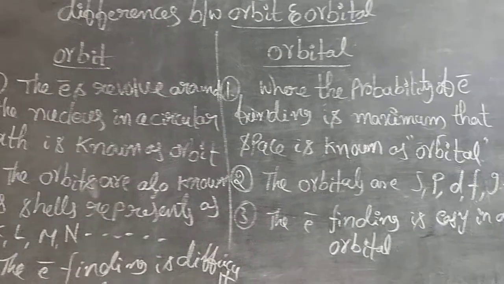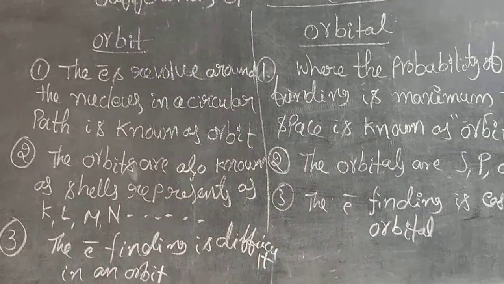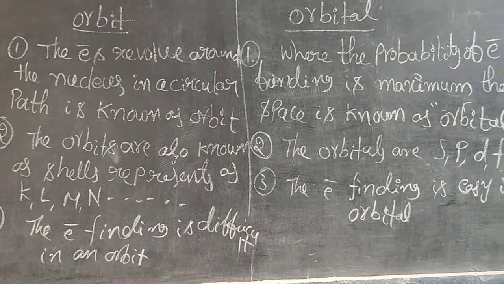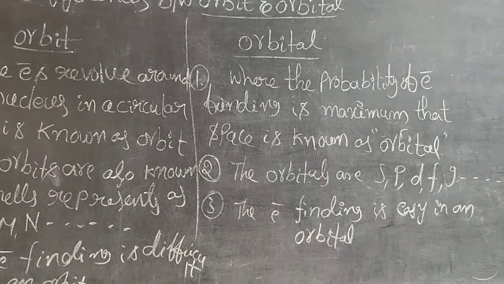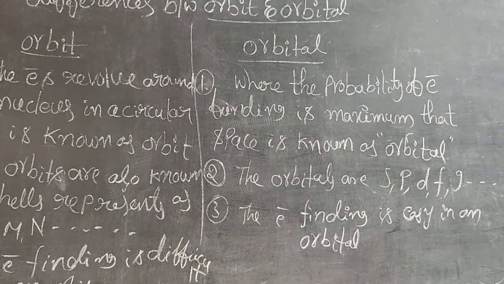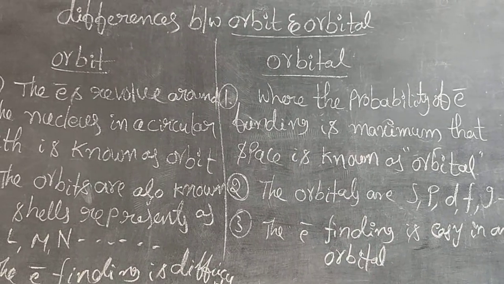The orbitals are S, P, D, F, G and so on. The electron finding is difficult in an orbit, but the electron finding is easy in an orbital. These are the differences between orbit and orbital.